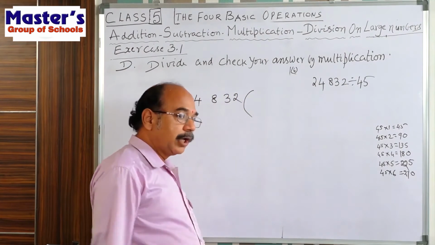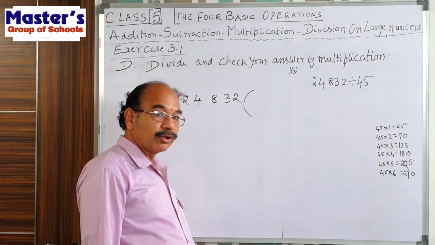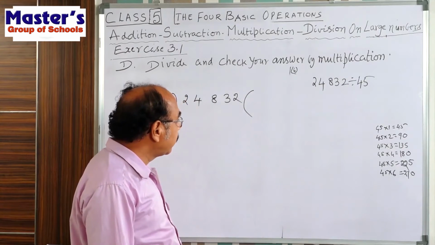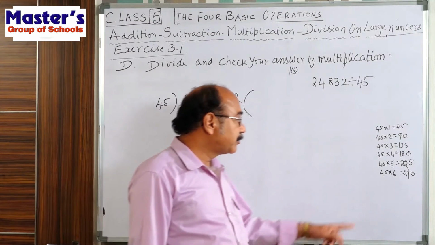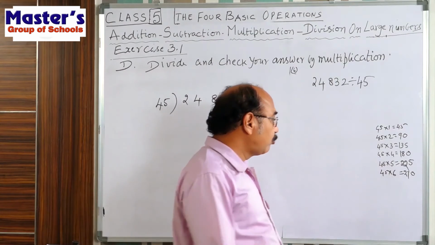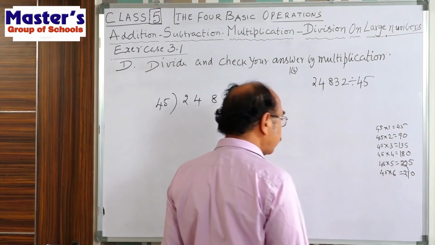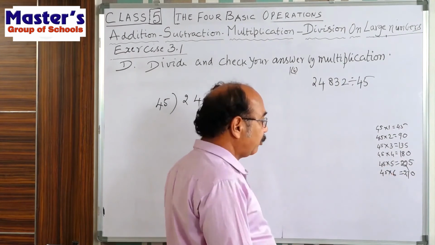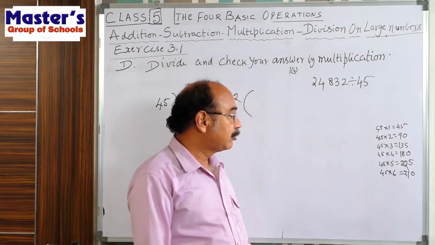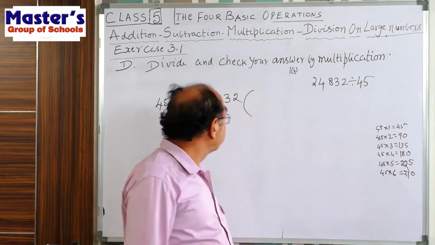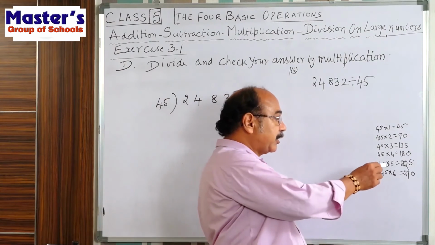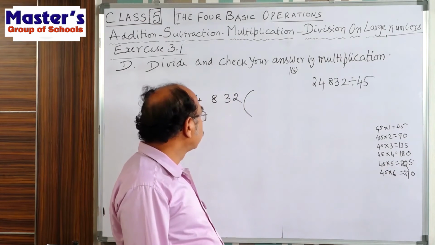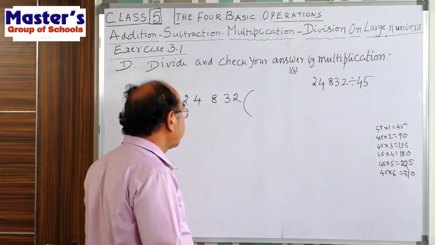Now you see how many times 45 can divide into 248? 6 times or 5 times? 5 times means 225, less. 6 times means 270, more than 248. So 5 times or 6 times, decide now. 5 times only. So write 5.